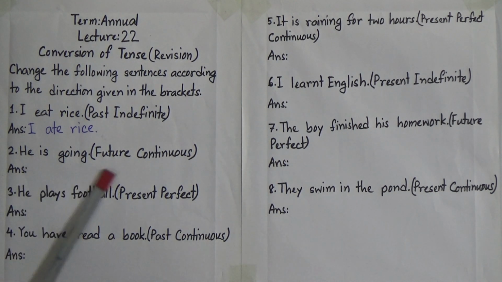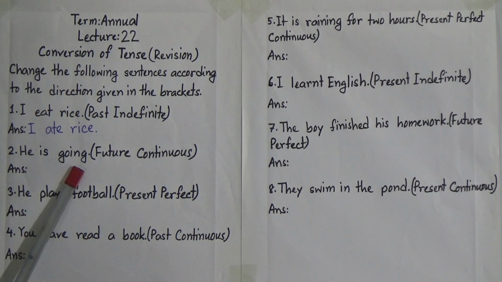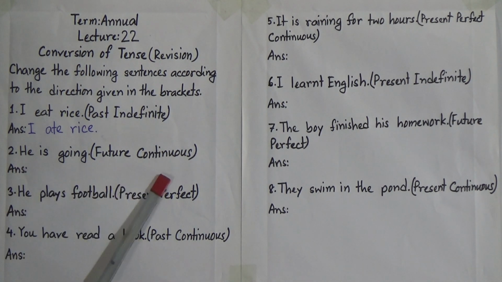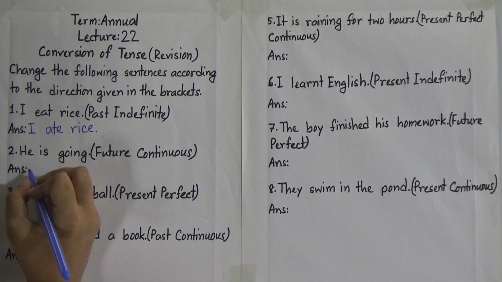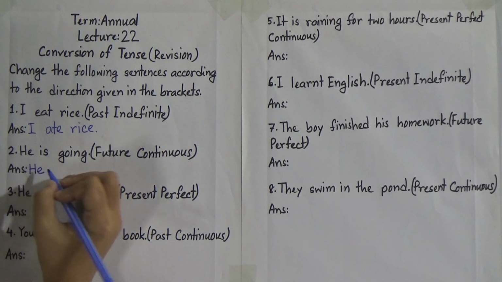Now number 2, he is going. Now we will change it to future continuous tense. Look, after subject there is the helping verb is and then the verb with ing form. So it is present continuous tense. At first we will write the subject.